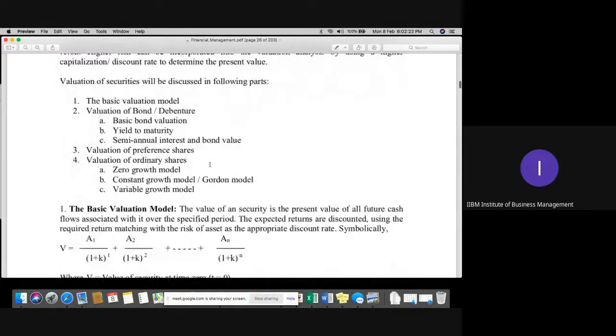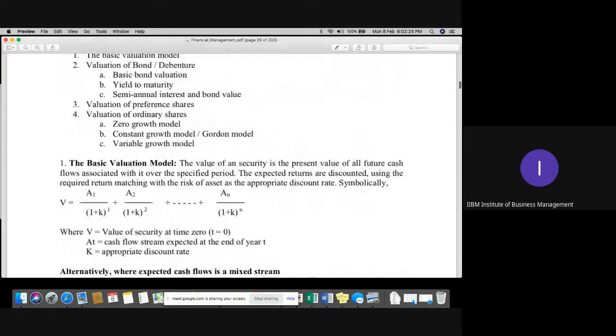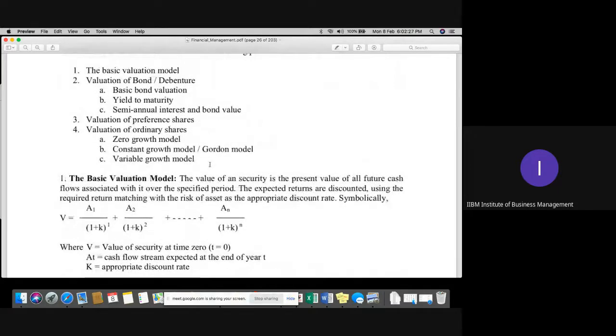The first valuation calculation is the basic valuation model. We discussed it just now: whenever we need to calculate the present value of any security in which the cash inflows are different for different years. Recently we discussed an example, students: 1000 into 0.909, 2000 into 0.826. The same formula, you can see: first year inflow into first year's present value factor, second year inflow into second year's present value factor, and so on.